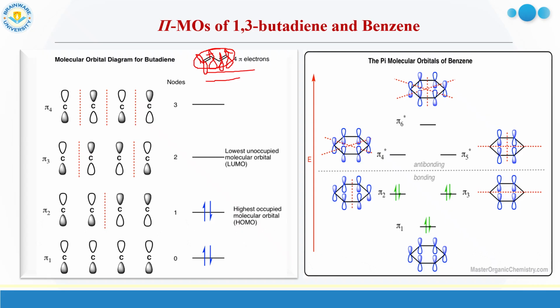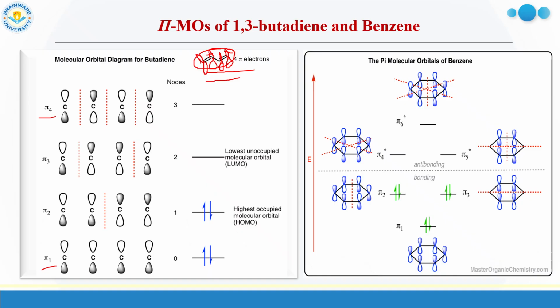So for p orbitals, here we will consider only the pi MOs. Though in 1,3-butadiene there are sigma bonds, sigma MOs, we are considering here only the pi MOs. We will focus only on the pi MO formation. So the p orbitals will combine to form 4 MOs. As we know, the number of AOs and number of MOs remain the same. So here the 4 unhybridized p orbitals will give rise to 4 MOs: pi 1, pi 2, pi 3 and pi 4. Pi 1 has the lowest energy, pi 4 has the maximum energy.